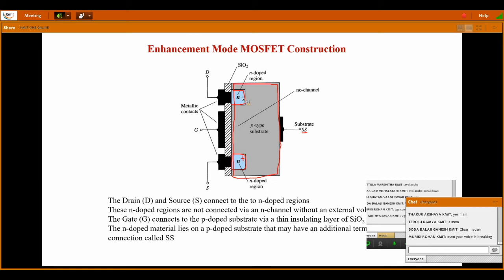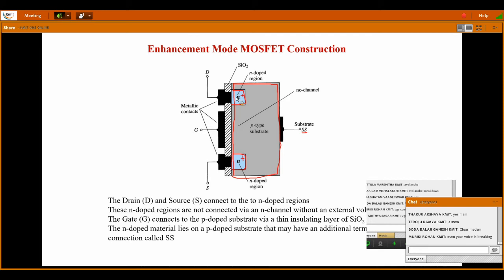These n regions are heavily doped; n plus indicates heavily doped, which means we have more carriers readily available. So these two n plus materials are diffused in the p-type substrate, and this p-type substrate is lightly doped.